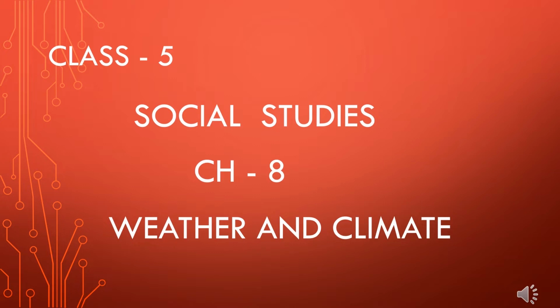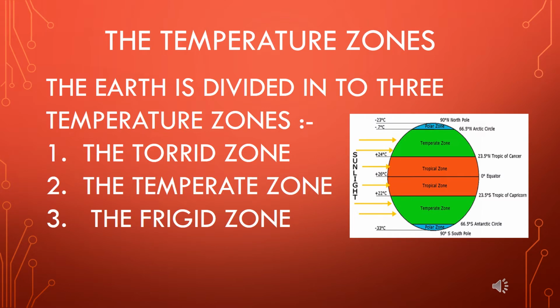As we know that we are doing chapter number 8, Weather and Climate. Let us continue this chapter. Today we will discuss the temperature zones. Our earth is divided into 3 temperature zones. Number 1, the torrid zone. Number 2, the temperate zone. Number 3, the frost zone.